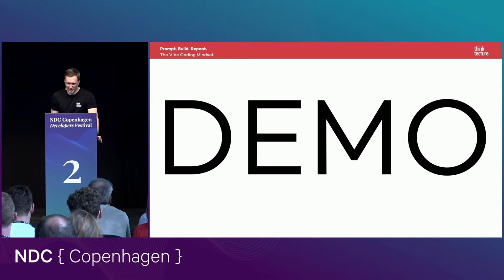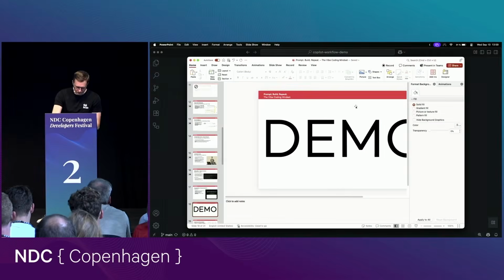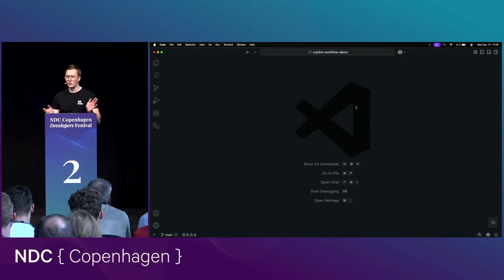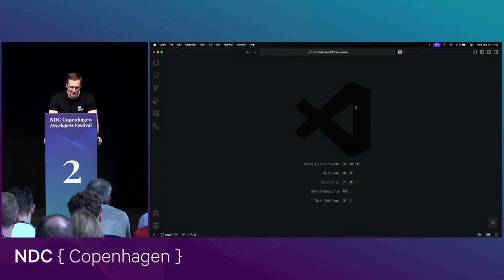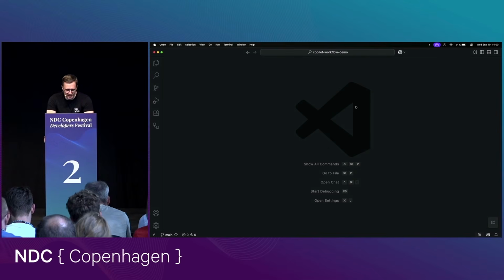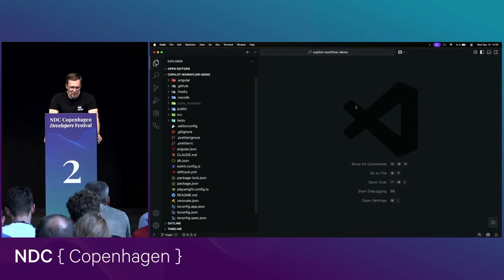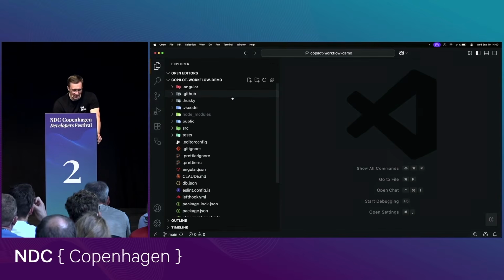Okay, let me show you a short demo. In my examples, I'm always using GitHub Copilot. Later, you will also find a QR code to this demo repository, because GitHub Copilot, Cursor, and the other tools have so many features that I created this repository to demonstrate what can be done today with AI coding tools. To keep it simple, this is an Angular repository, but that does not matter. The most important part here is the subfolder, the folder .github.